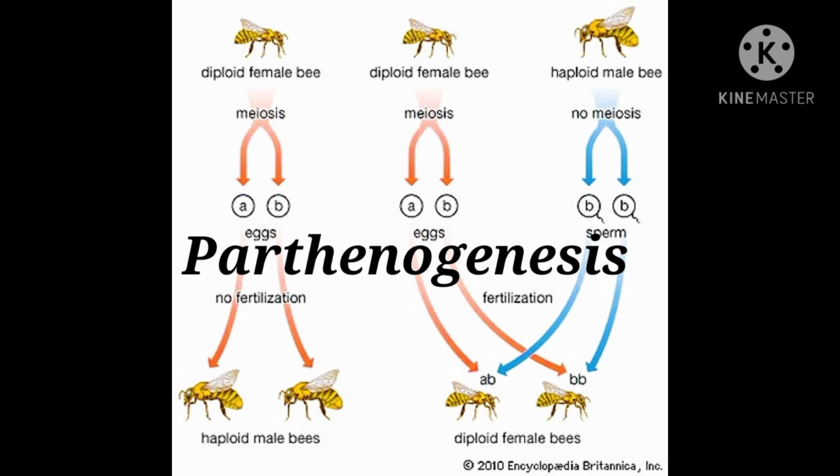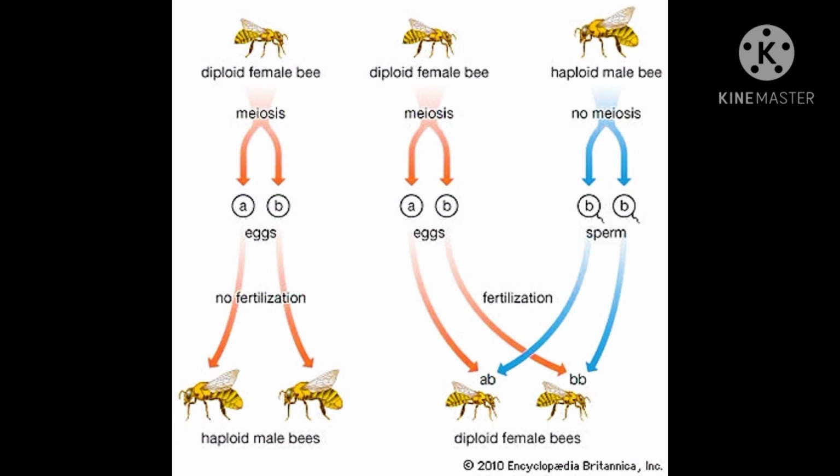Next is parthenogenesis. Parthenogenesis is also considered a form of asexual reproduction. In it, an unfertilized egg develops into a new offspring. Some fishes, frogs, and insects reproduce by means of parthenogenesis. Similarly, the queen bee lays eggs in the cells of the honeycomb, and many eggs remain unfertilized and develop into haploid males by parthenogenesis. At the same time, some eggs are fertilized by the male bees, and these develop into diploid females. This is all about parthenogenesis.